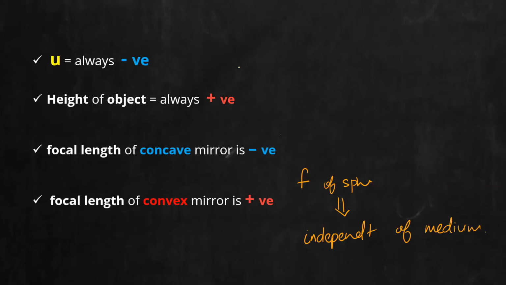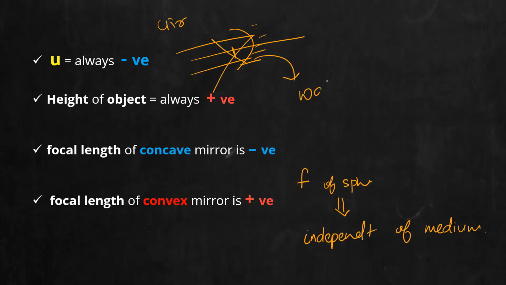That means if you have a concave mirror here and I do an experiment in air, if a parallel beam of light comes, it will pass through the focus. Now if you keep this mirror in water and repeat the experiment, the focal length will still remain the same. It will not change. Why? Because you are not making any change to the shape of the mirror. Unless you alter the shape or orientation of the mirror, the focal length will remain the same.